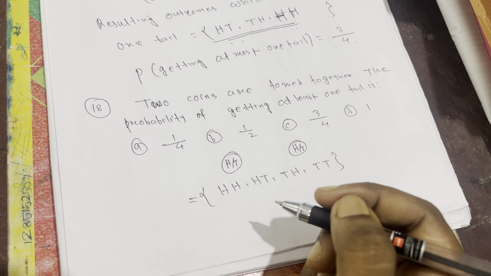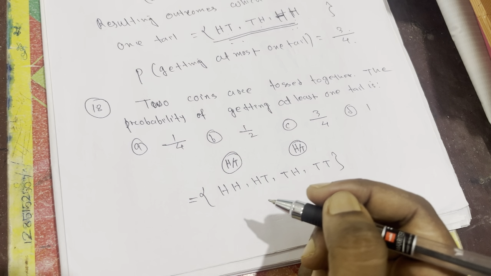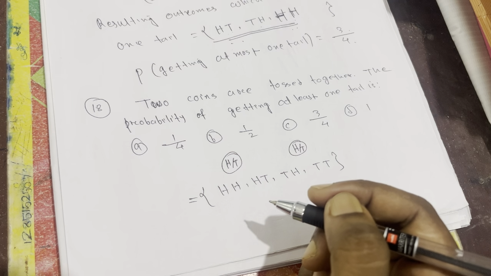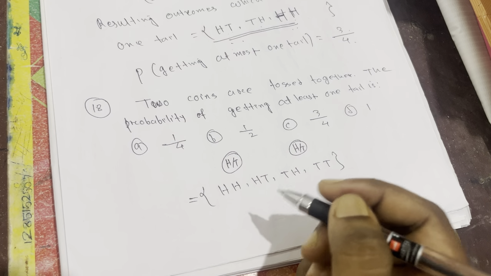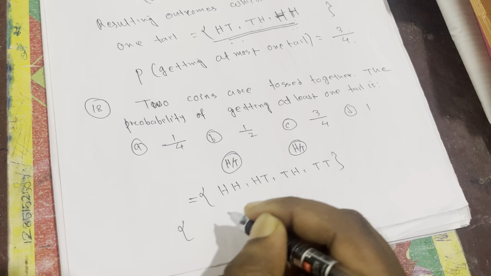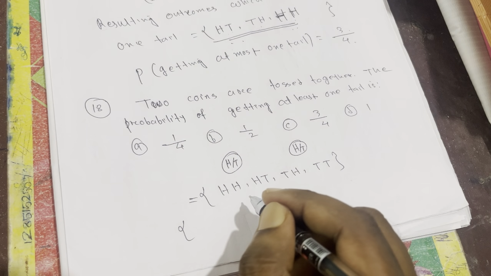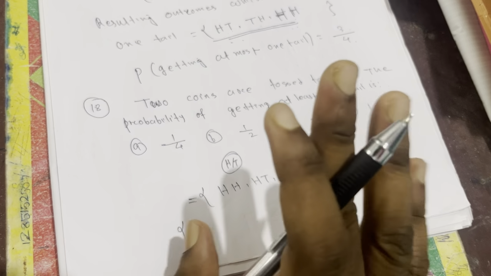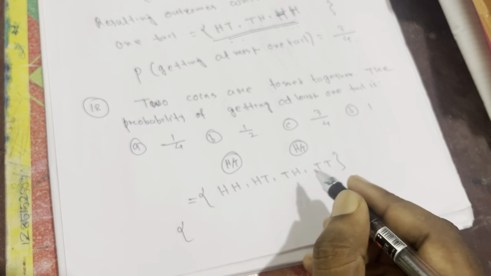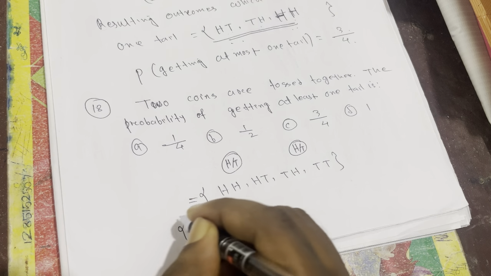So at least one tail means minimum we need one tail, maximum has no limit. Two tails also we can write, one tail also we can write. So we can write such outcomes which have minimum one tail and maximum not a problem, maximum two tails also we can write.